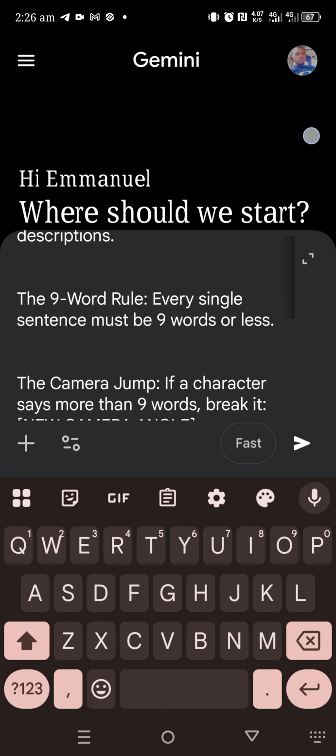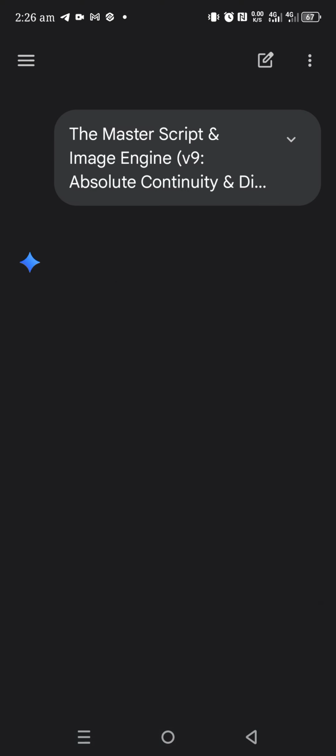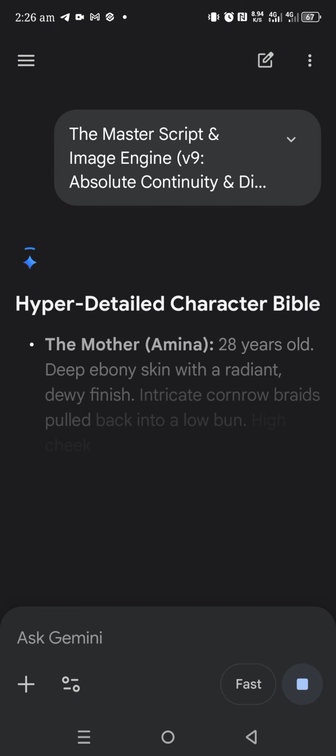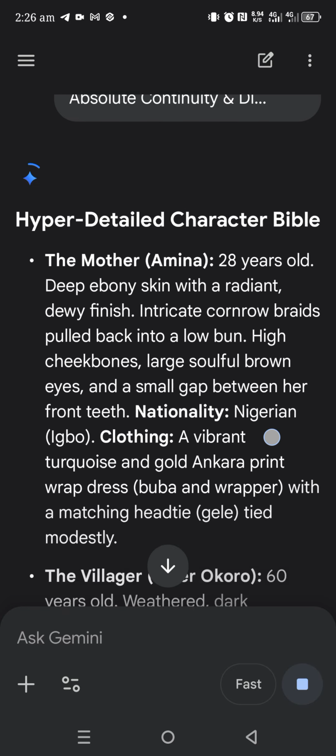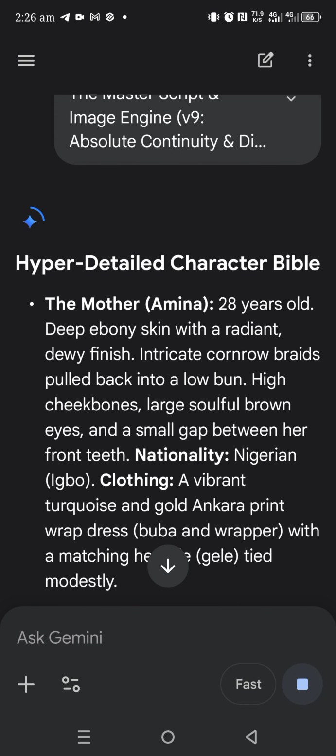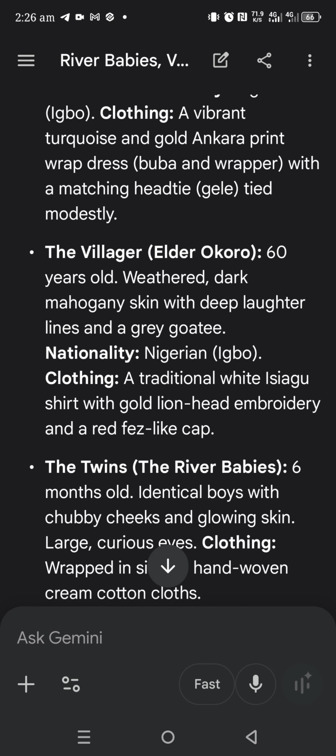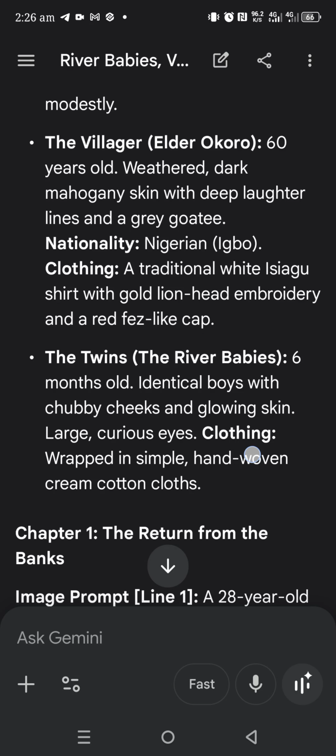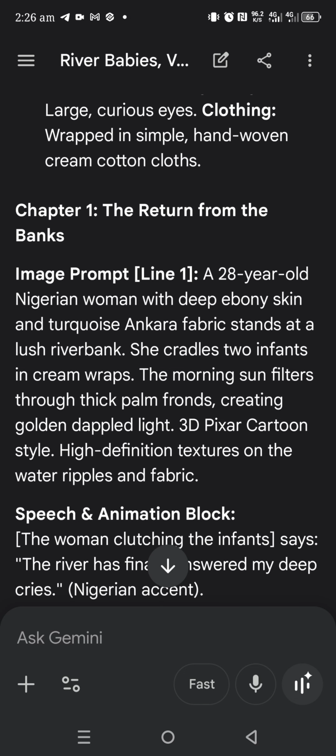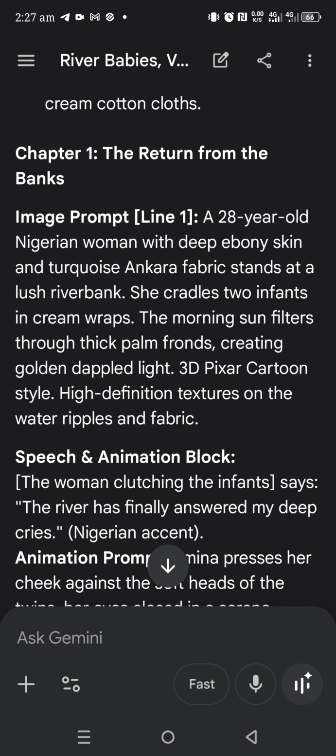So when you click on go, now it's working on your prompt. Now let's see what it's going to bring out. You see the mother, 28 years old, deep ebony skin and radiant. So when it gives you something like this, you move over to where you write chapter 1, the return from the banks. So this app will do like 50% of the work for you, and the rest, the finishing touch, will take you there.